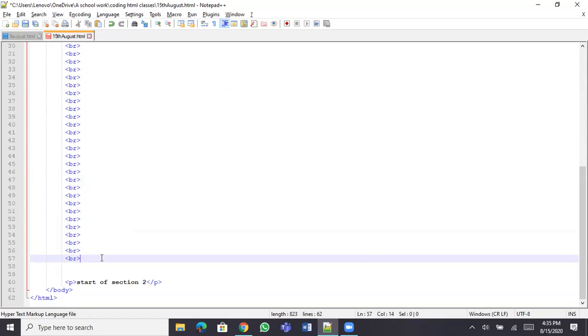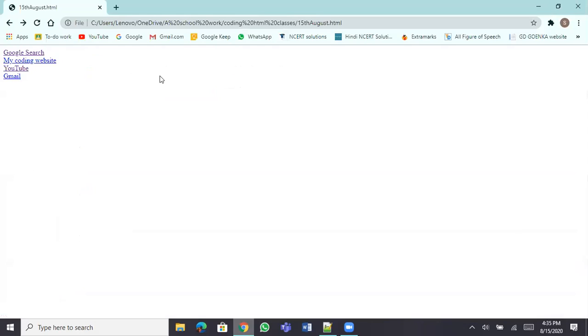Okay. Now save it and show me your code. Yes, sir. Now you have a long page, right? You have to use a scroll bar. This is known as vertical scrolling.